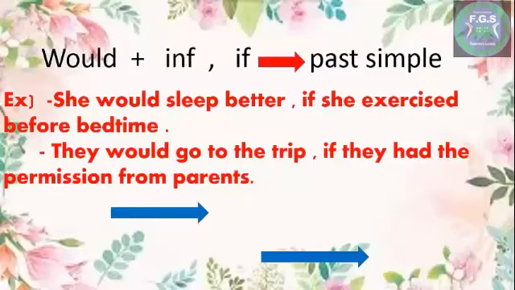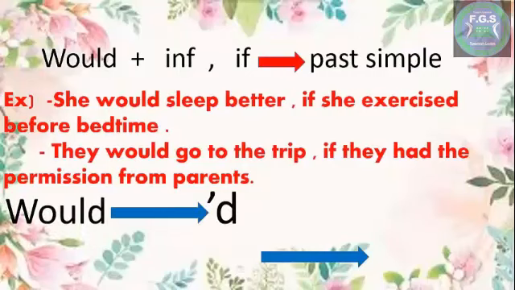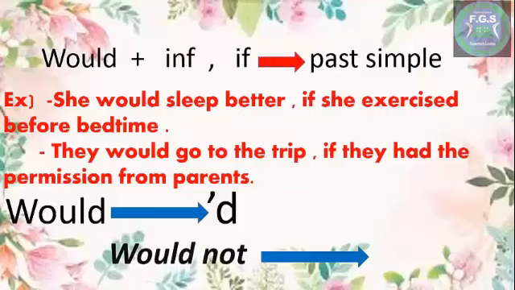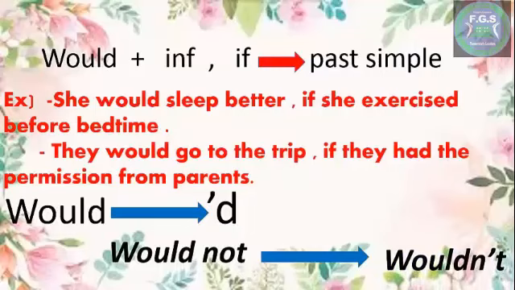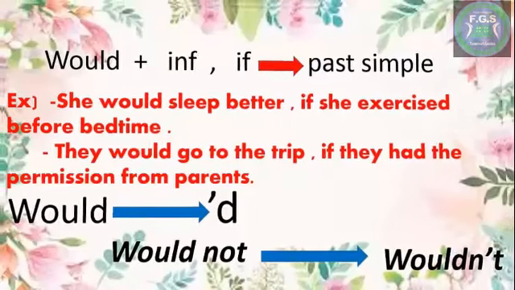Let's see the abbreviations. Would will be 'd. For example, instead of saying I would sleep better, I can say I'd. Would not will be wouldn't.